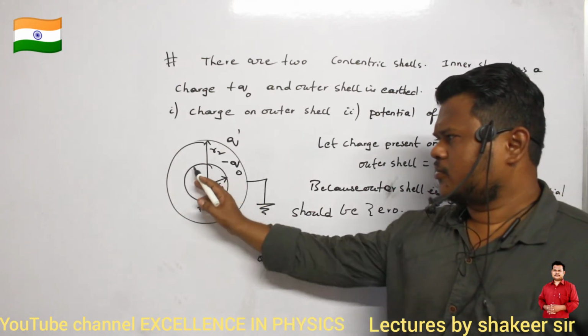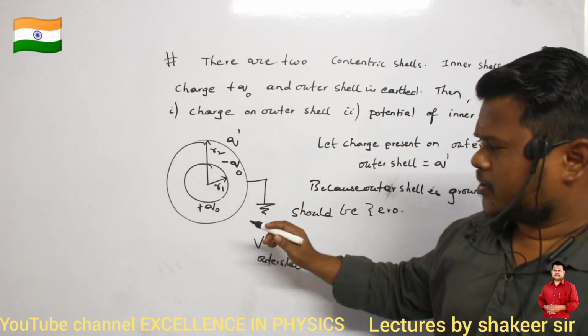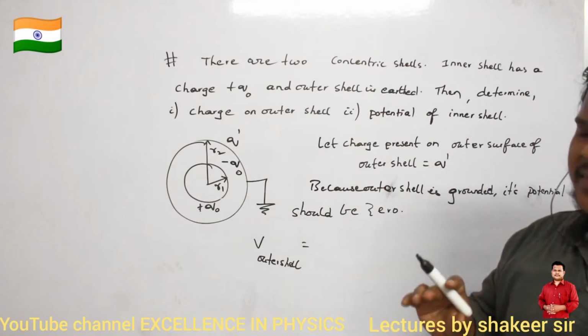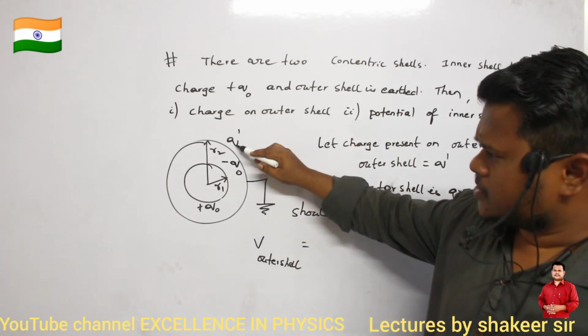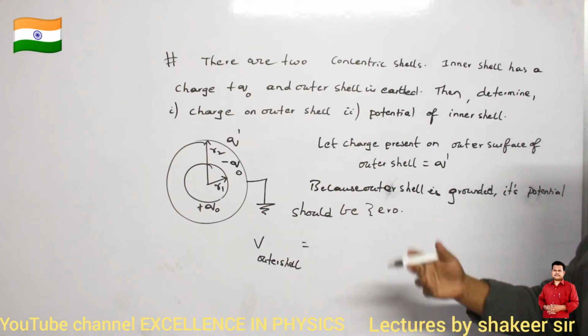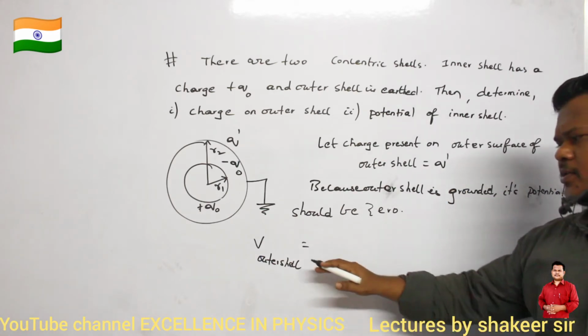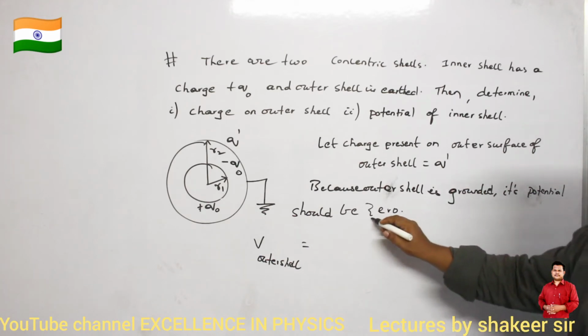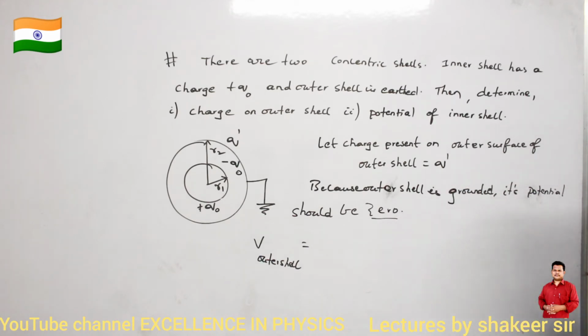First, potential due to this inner shell. Then potential because of the negative charge which is present on the inner surface of the outer shell. Then potential due to q dash also, which is present on the outer surface of the shell. So because of these three charges, the total potential should be present on the outer shell. And the total potential should be how much? Total potential should be equal to 0.